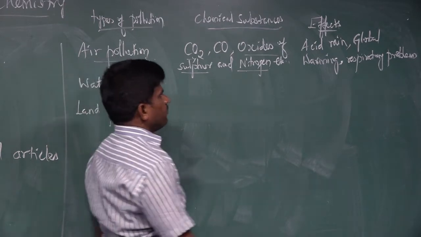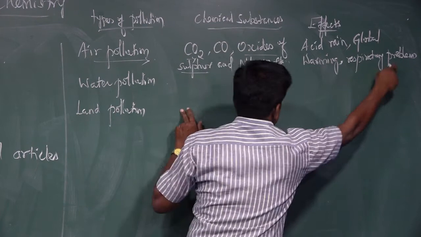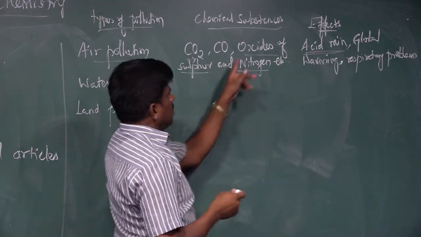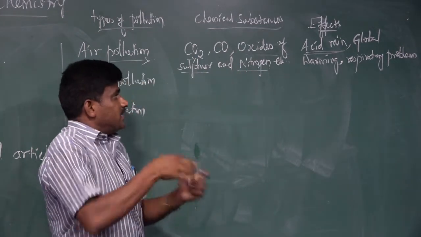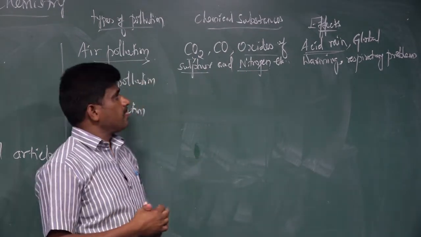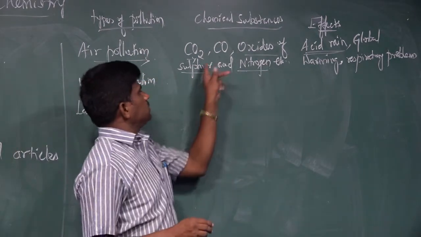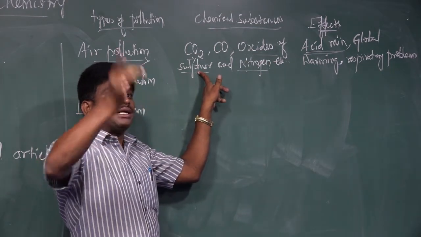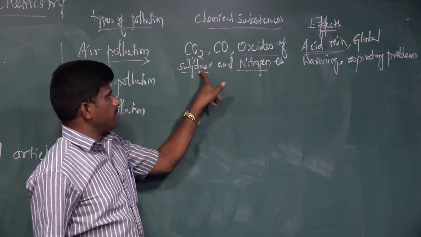One is acid rain, second one is global warming, third one is respiratory problems. For acid rain, when the oxides of sulfur and nitrogen increase in the atmosphere, the rain becomes acid because oxides of sulfur become sulfur dioxide, which when it reacts with rain becomes sulfuric acid.